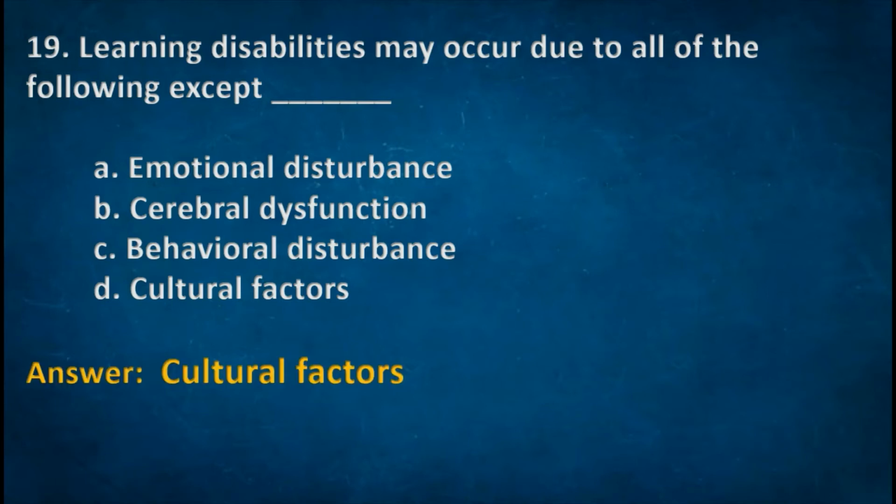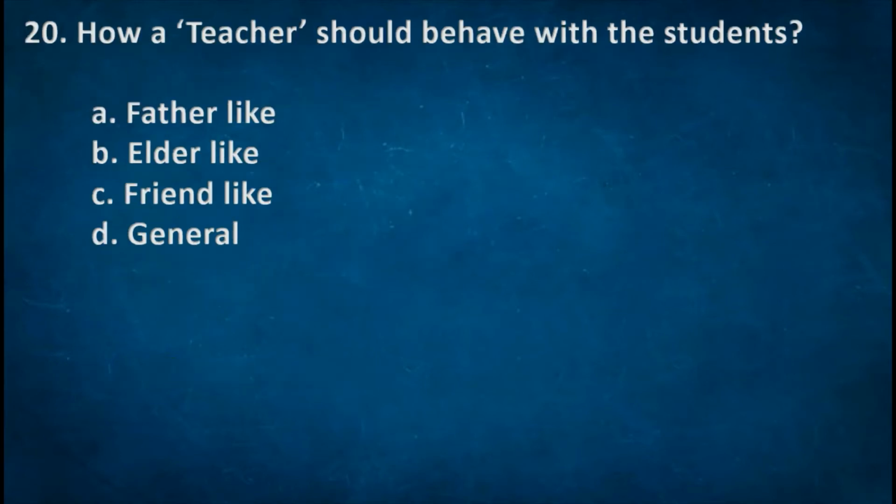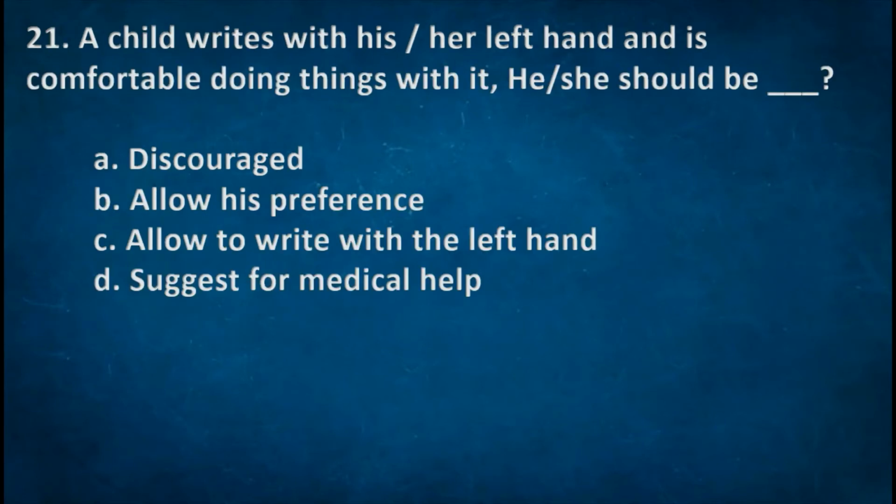Right option D. Cultural factors. Next one. How should a teacher behave with the students? Options: A. Father-like, B. Elder-like, C. Friend-like, D. General. The right option C. Friend-like. Next one. A child writes with his or her left hand and is comfortable doing things with it.